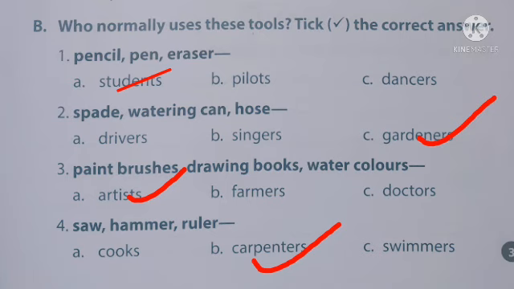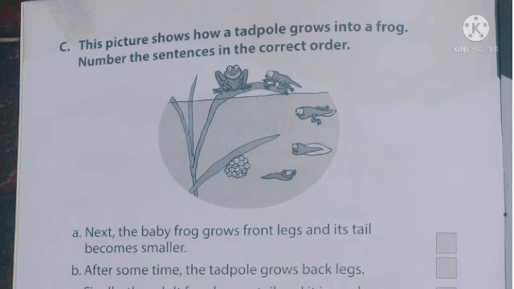So I will read once again. First one, pencil, pen and eraser. Students are using this. Second one, spade, watering can and hose. Gardeners are using these tools. Third one, paint brushes, drawing books, watercolors. Artists are using this. Fourth one, saw, hammer and ruler. Yes, carpenters are.